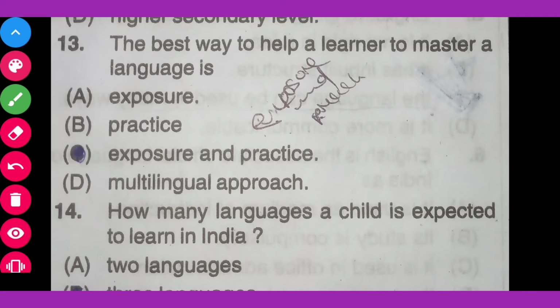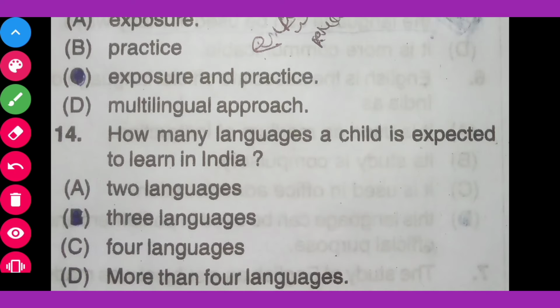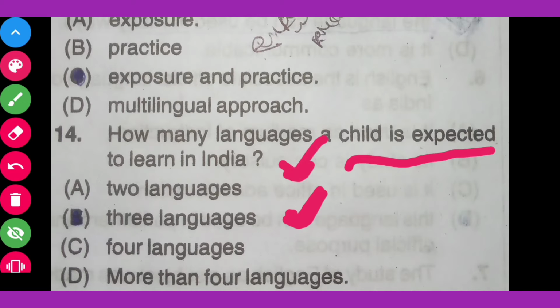Question number 14. How many languages is a child expected to learn in India? Guess. So first option A 2 languages, option B 3 languages, option C 4 languages, option D more than 4 languages. The correct answer for the question is 3 languages. 3 languages a child is expected to learn in India.